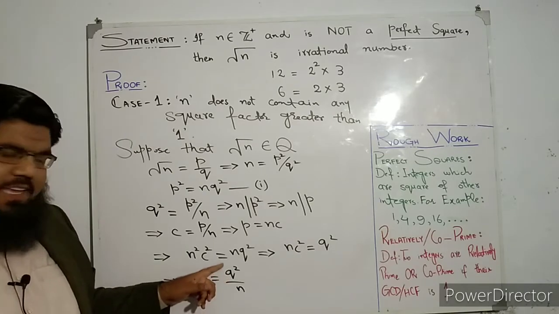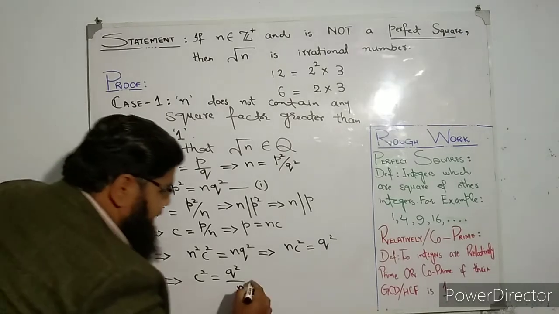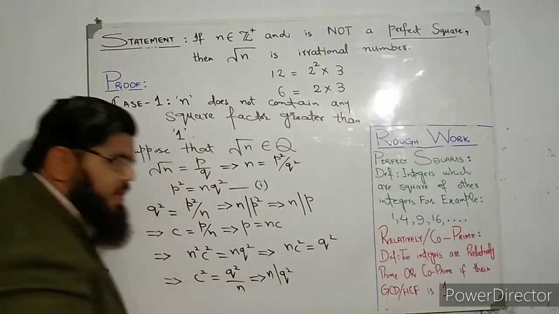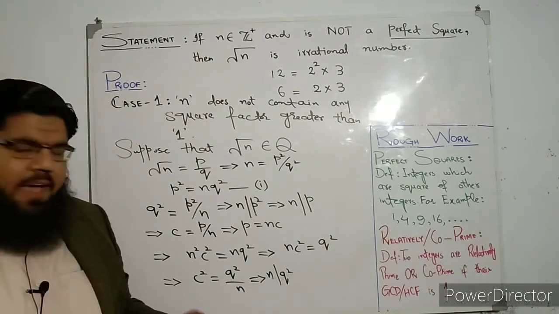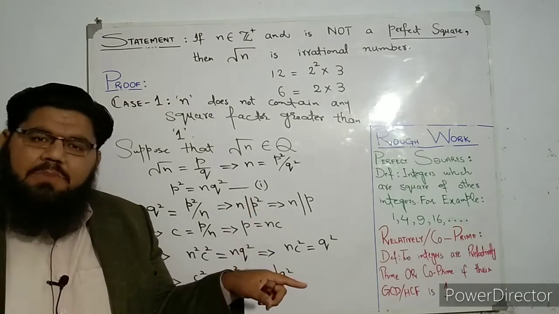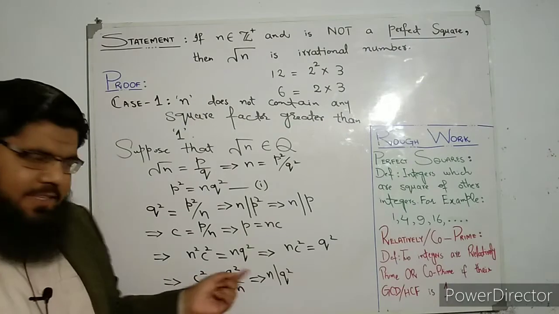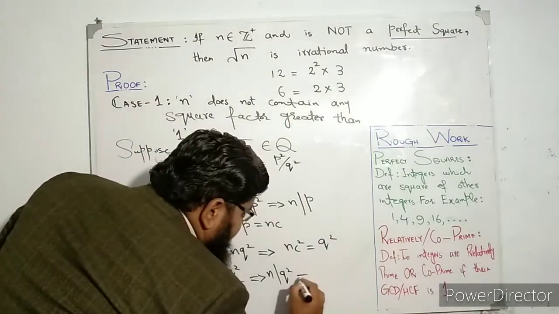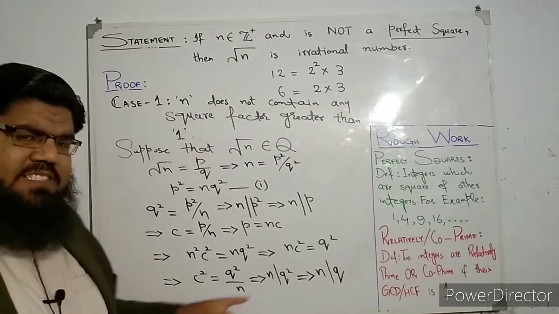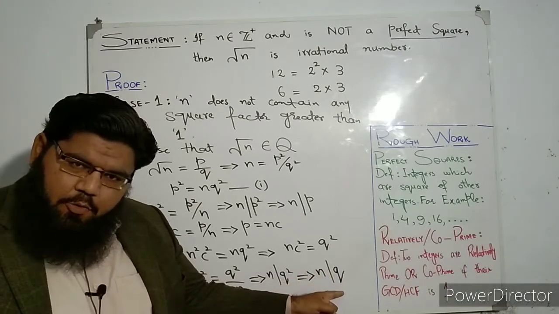It shows that q square is being divided by n. So I can simply write it like this: n divides q square. Again, using the same fact we have stated over here, that if a number divides the square of another number, then it must divide the number itself. So from here we conclude that this n divides q as well. And what does that mean? It means that this n is a factor of q.